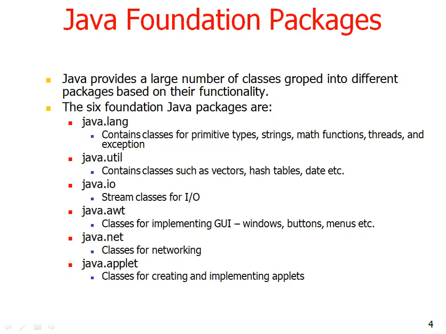The java.io package contains input output classes or the stream classes for the operations of input and output, whereas java.awt is used for implementing graphical user interface such as windows, button, menu, checkbox, radio button, etc., where AWT stands for Abstract Window Toolkit. java.net is used for networking, and java.applet is used for creating and implementing applets.